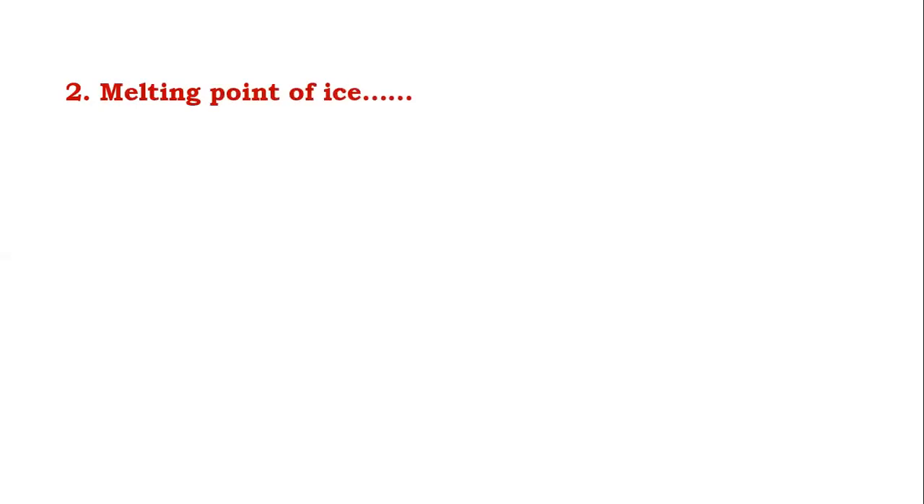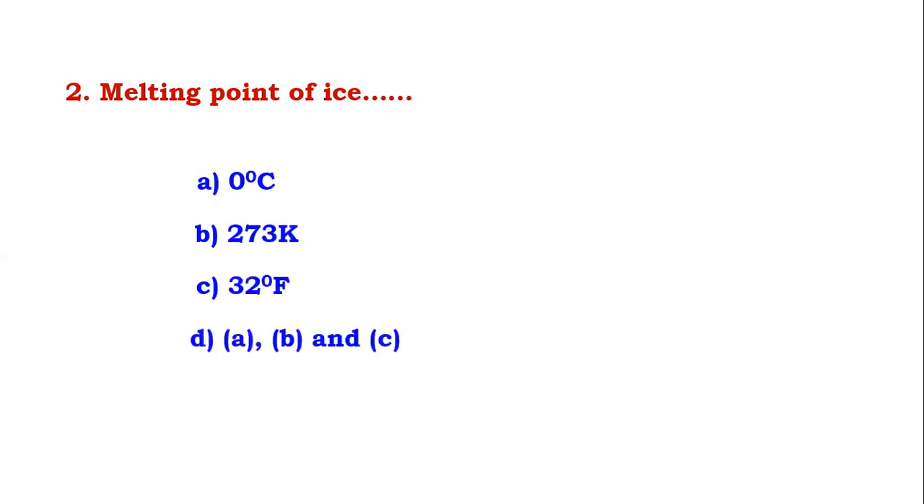Melting point of ice. Again, everyone knows that the melting point of ice is 0 degrees Celsius. In Kelvin, it is 273.15 Kelvin. And in Fahrenheit, it is 32 Fahrenheit. So the answer is option D.